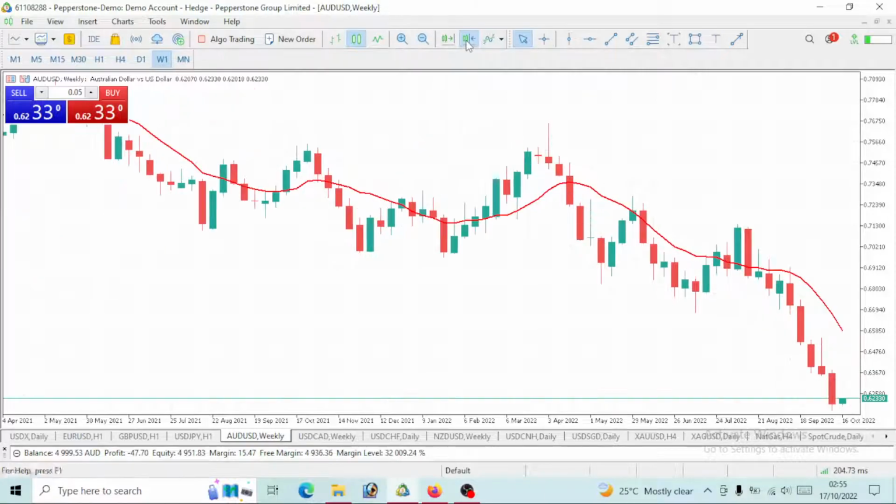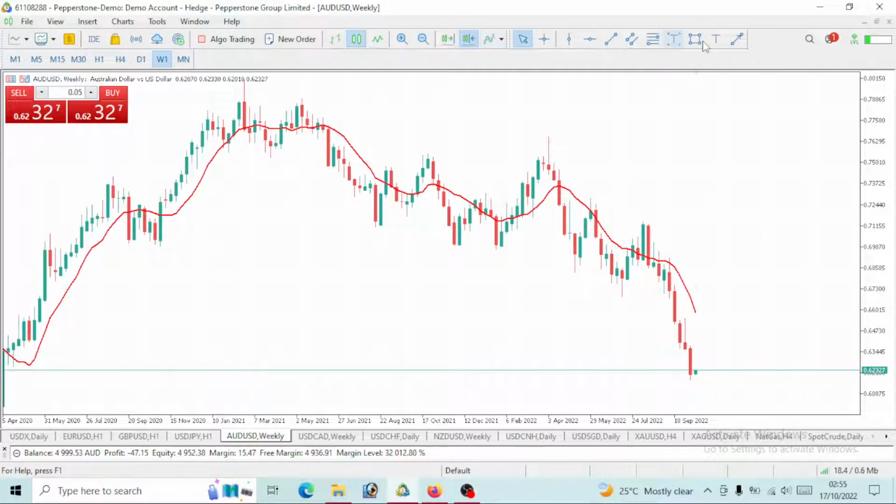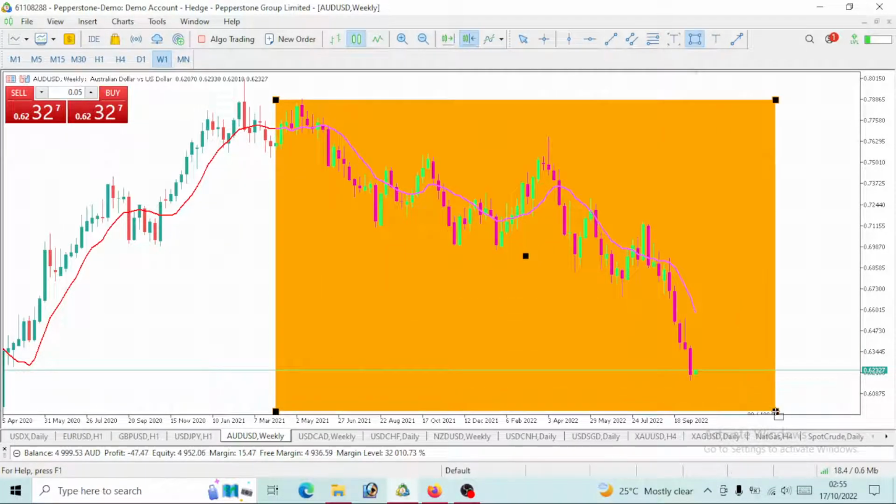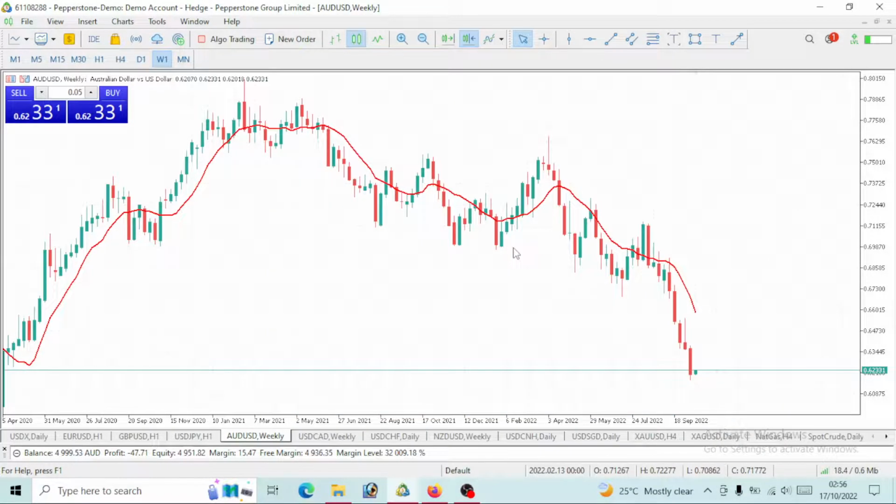Now take a look at this on the weekly time frame. See the movement from here. Clearly, if you're a beginner, a new trader, you know that this is a bearish move. Price is dropping, right? We can take a look at this movement from here.